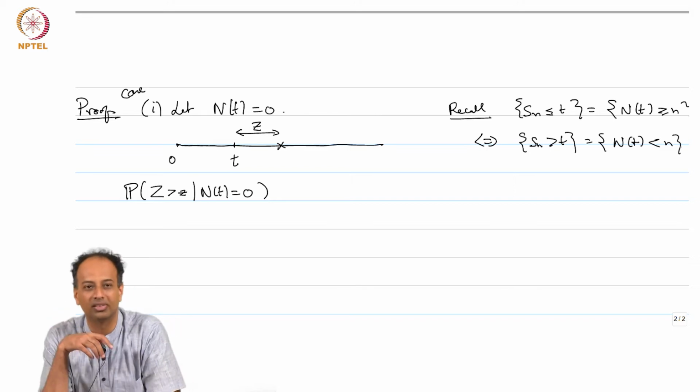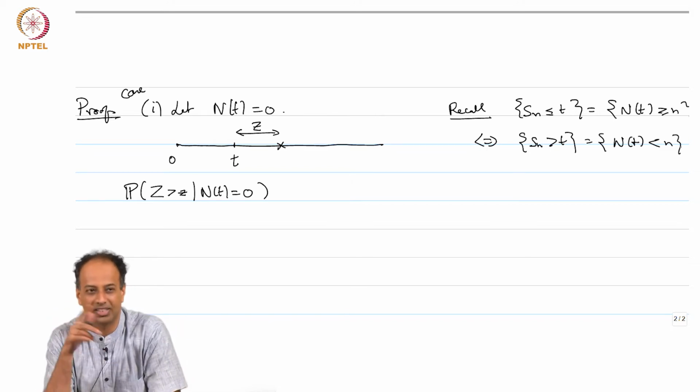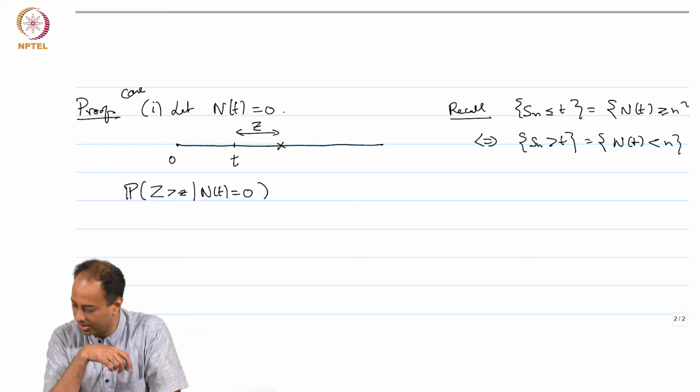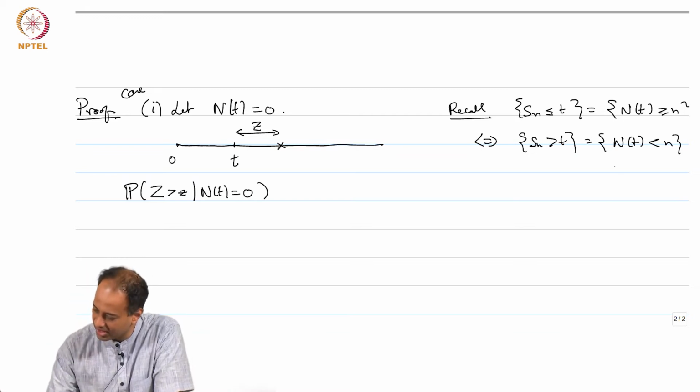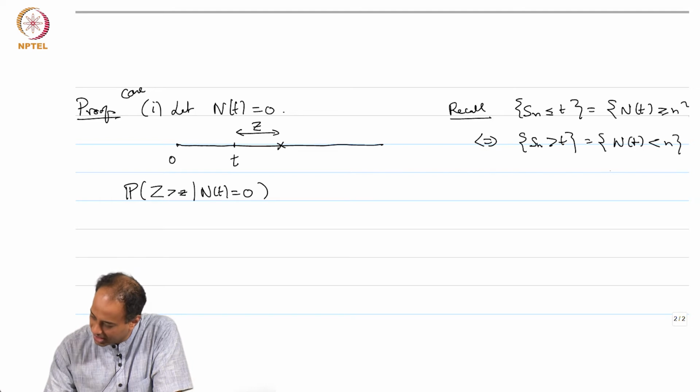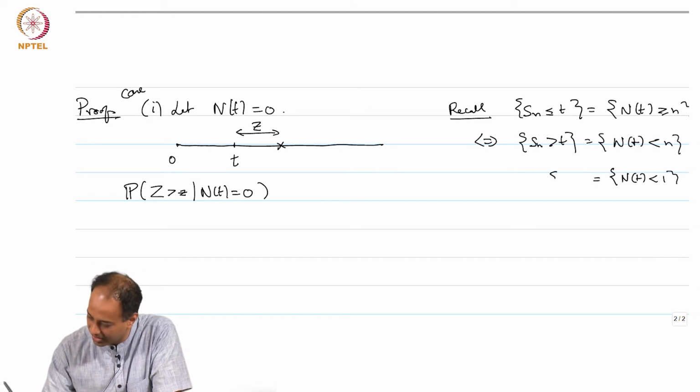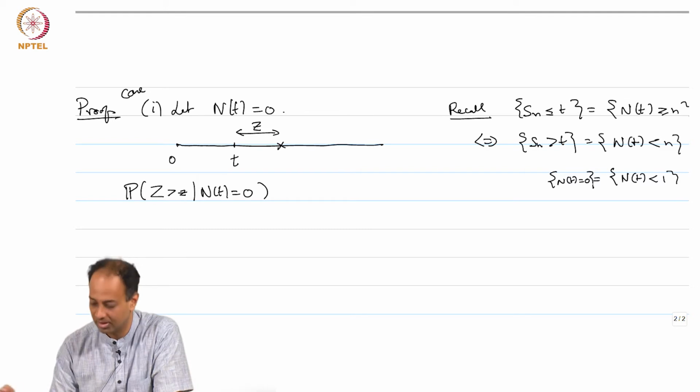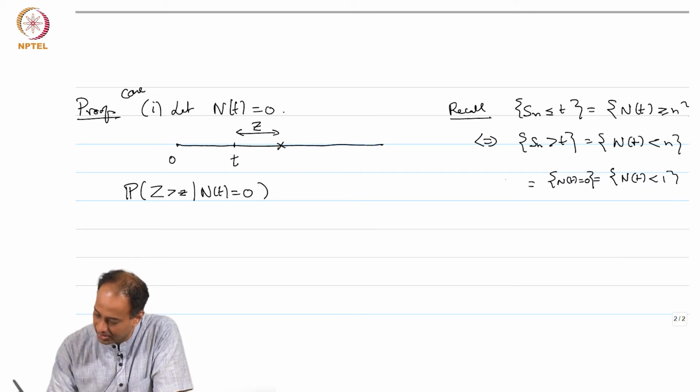If A is equal to B, A complement is equal to B complement, right. So, in particular you can write that the event N(t) less than 1, which is just equal to the event that N(t) equal to 0, is same as the event that S_1 is bigger than t,